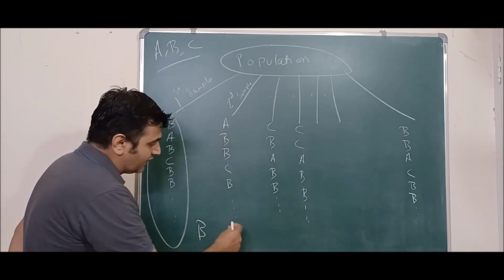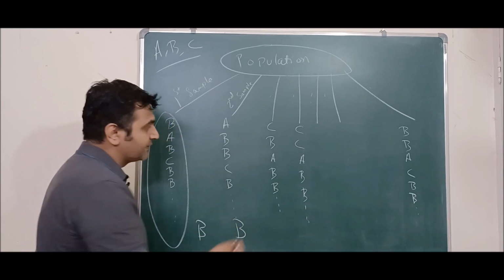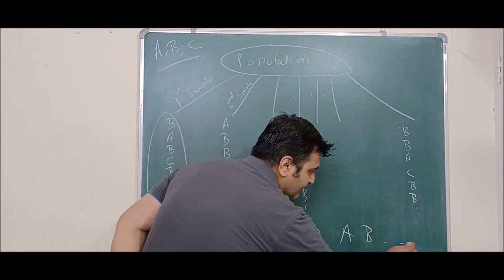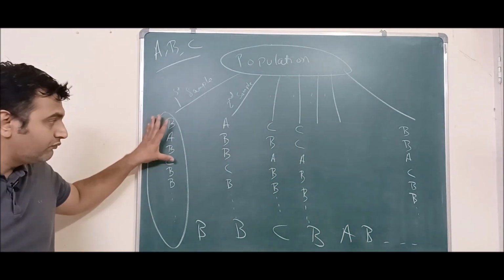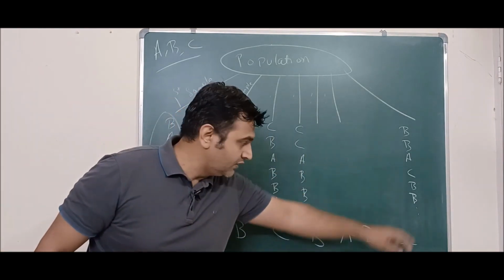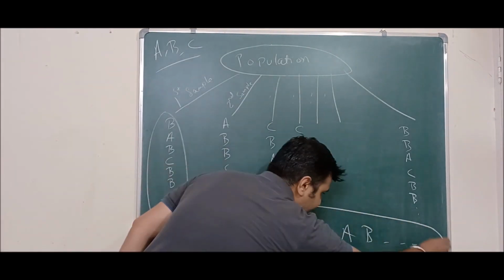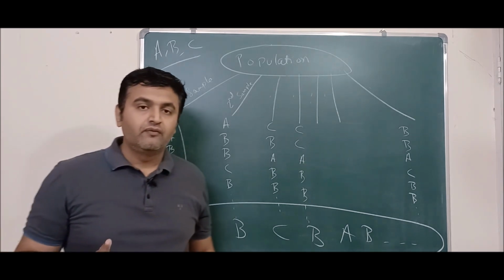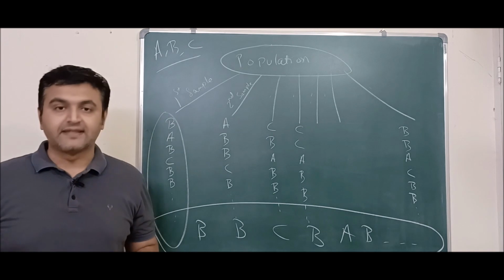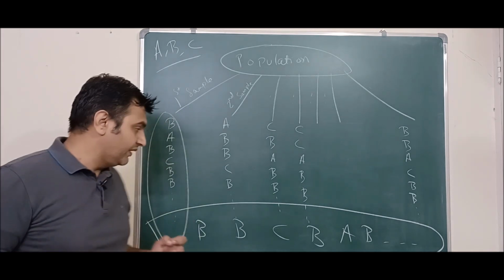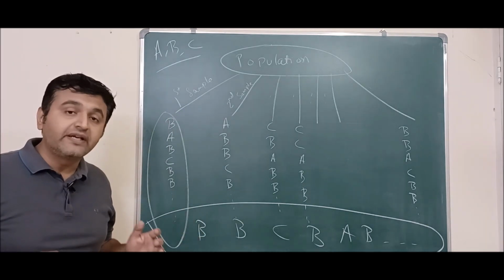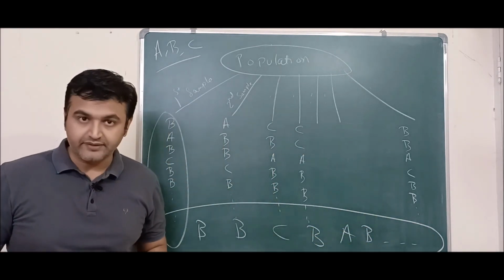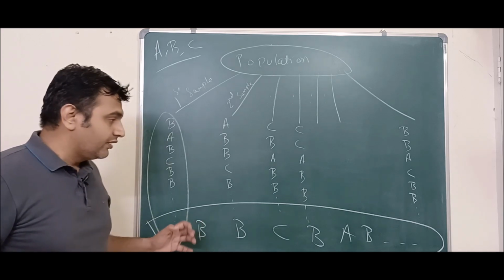Then again you come here, again suppose B is repeating more number of times. Suppose here you are getting C, here you are getting B, then you are getting A, then B, and so on. So you find the mode from each of these outputs. So this collection, the output that you are getting from the samples, we are going to see that this is called a statistic. I will give you the proper definition. But what is a statistic? The outputs that you are getting from the samples, this collection of outputs is called a statistic.